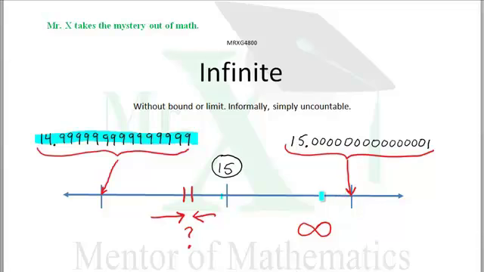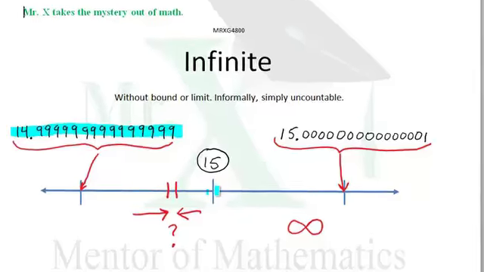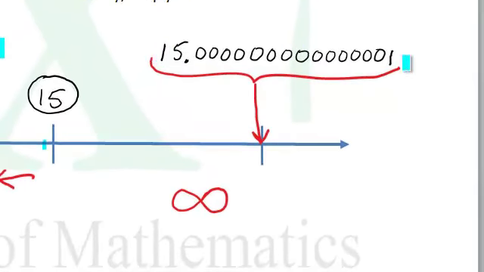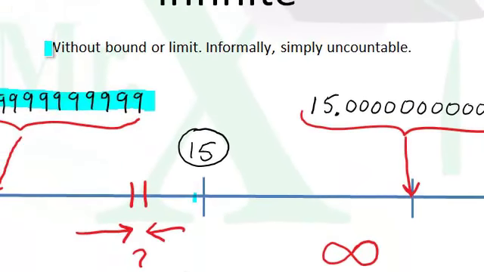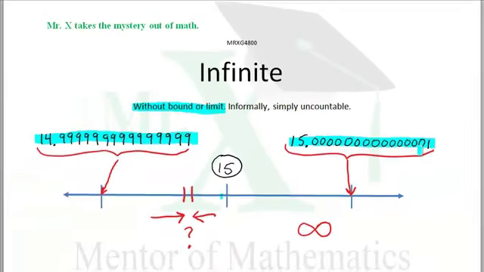And we'll get closer and closer and closer to this 15. We can get as close as we want without touching it. All we need are more decimal places. And what's the limit for decimal places? Well, there's no limit. We can just keep adding decimal places. Now that's infinite.